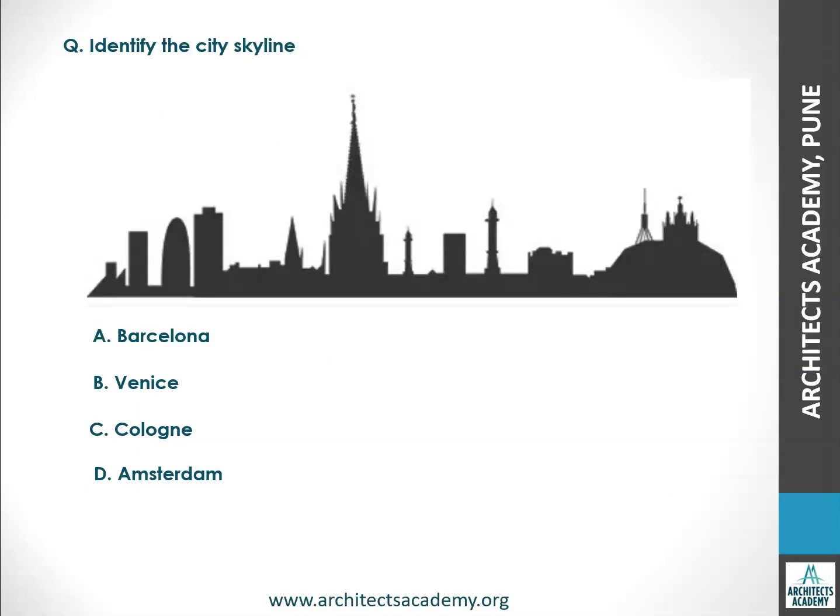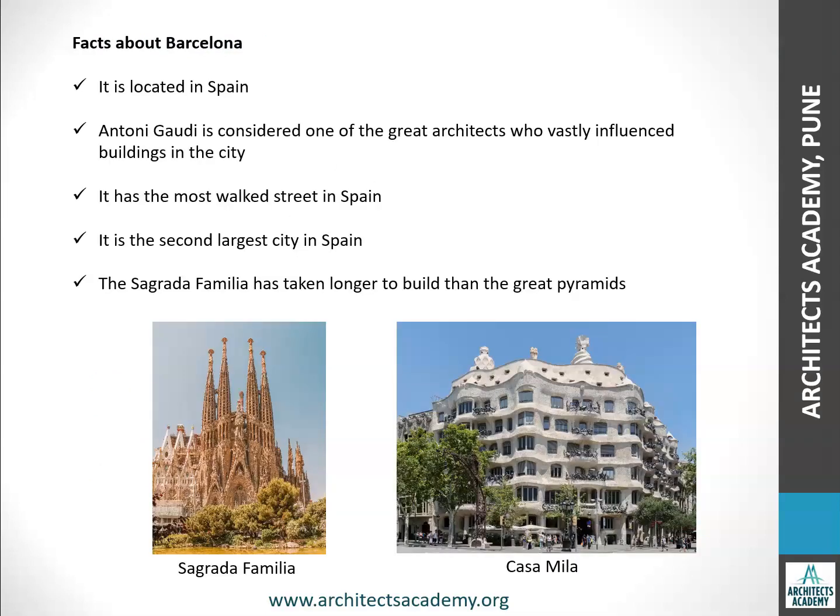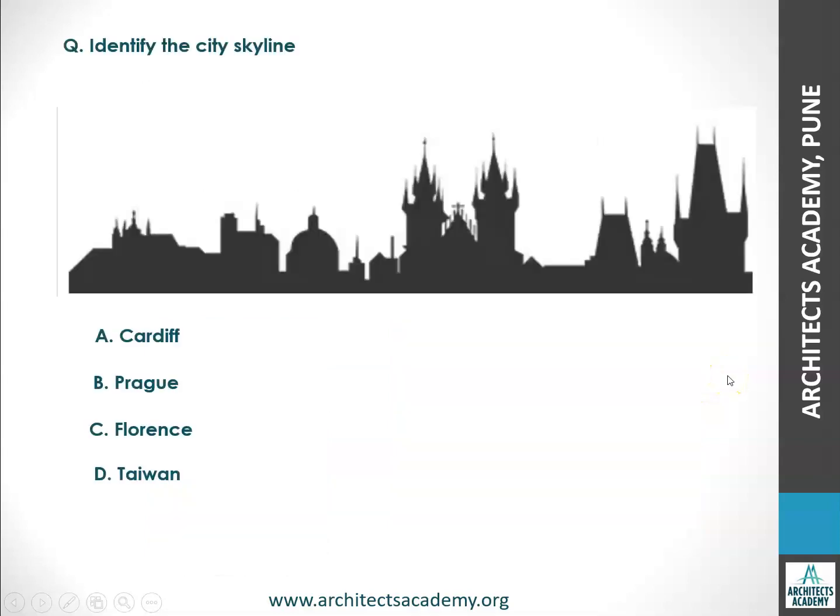Now let's go to the next one. This city is none other than Barcelona. So let's see some facts about Barcelona. First, it is located in Spain. Antoni Gaudi is considered one of the greatest architects, who vastly influenced buildings in this city. It has the most walked street in Spain. It is the second largest city in Spain, and the Sagrada Familia has taken longer to build than the Great Pyramids. You can see here the Sagrada Familia Church and Casa Mila. These are designed by Antoni Gaudi.